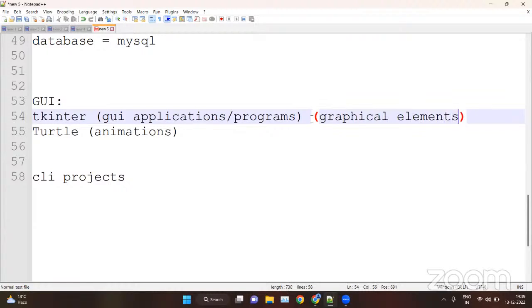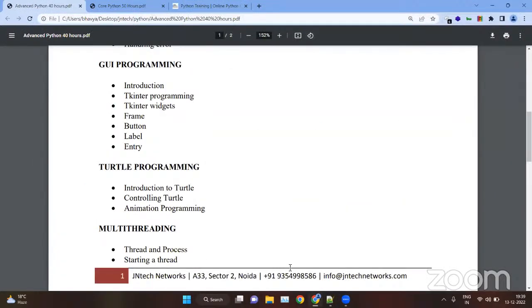Like how to create a box, how to create a window, the size, the color, etc. We will see it. So we will see many elements inside Tkinter. We will see the frame, button, label, entry, and many more. Then inside Turtle, we will see how to create animated programs.